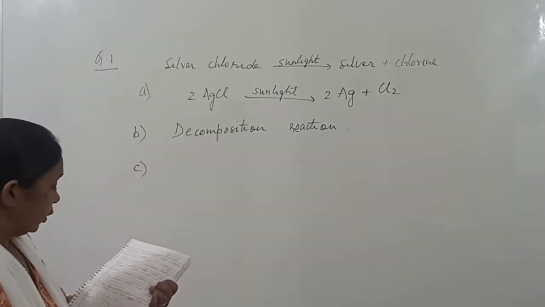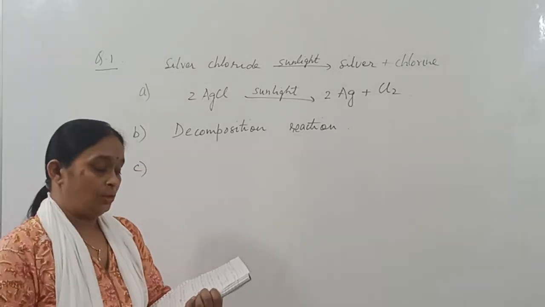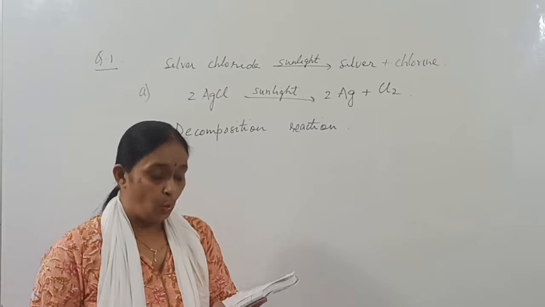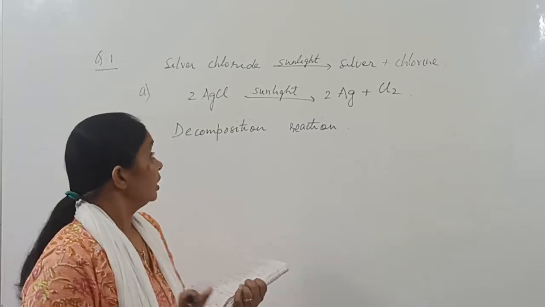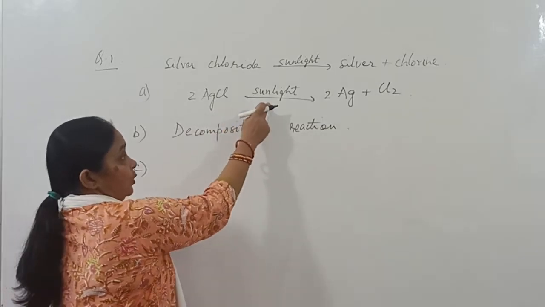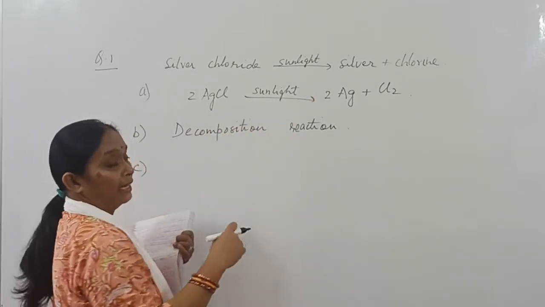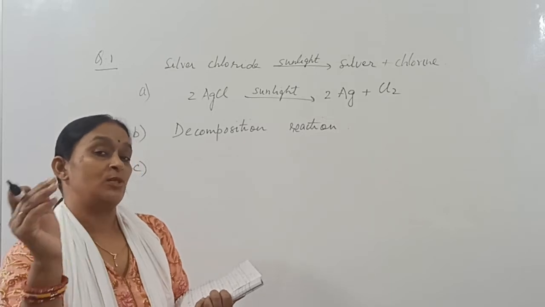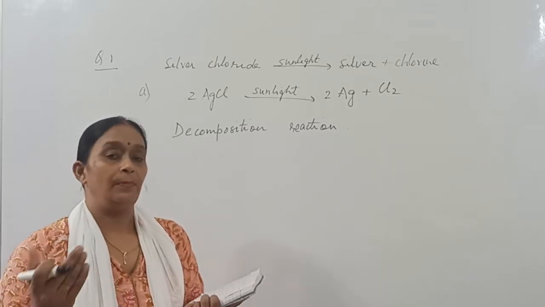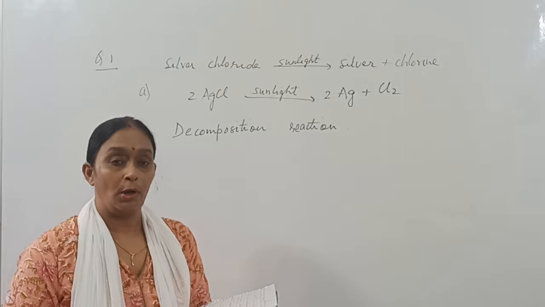Then the third part asks what precaution is taken while storing the compound silver chloride. I told you that silver compounds can decompose when exposed to sunlight, so they are prevented from getting exposed to sunlight, by keeping them in dark colored bottles.